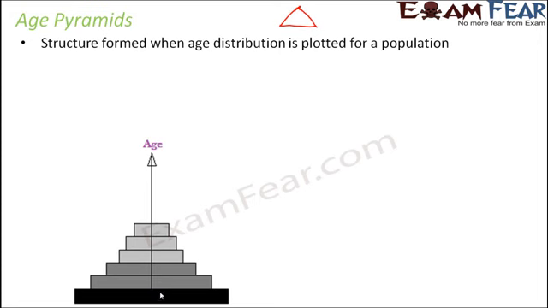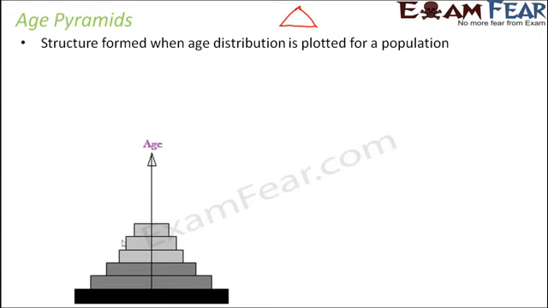You see, as the age is increasing, the pyramid is becoming smaller because the number of individuals in the population is reducing. There can be different patterns of age pyramids, and these patterns tell us a lot about the population change. It can tell us whether the population increases or decreases with age. What is the pattern like? How is the population growing? Whether it is growing very fast, or very slow, or it is declining. So it gives us a lot of idea in that sense.